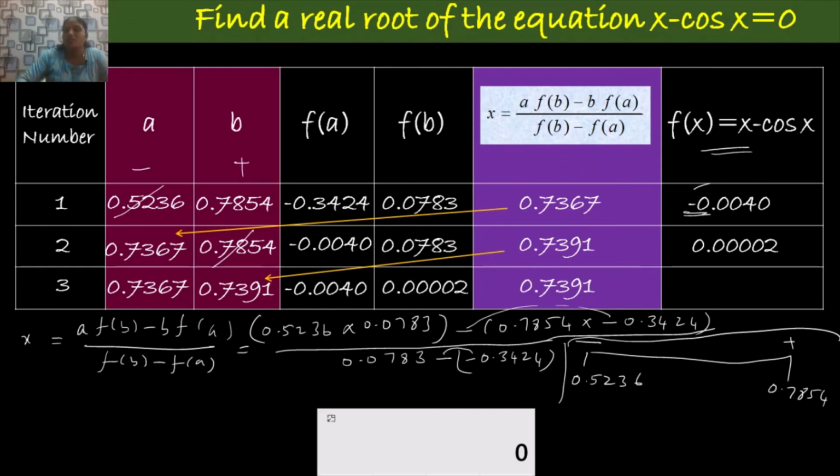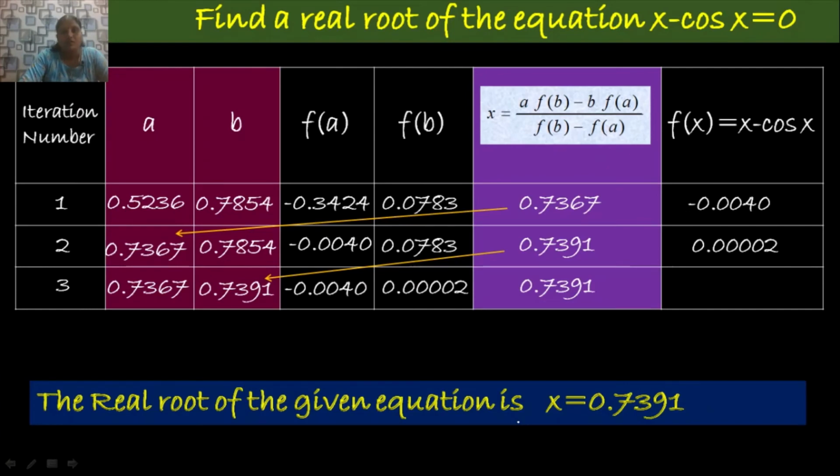Look at the two values of x in the two iterations: 0.7391 and 0.7391, which means we get the root of the given equation up to 4 decimal places. So the root of the given equation is 0.7391.